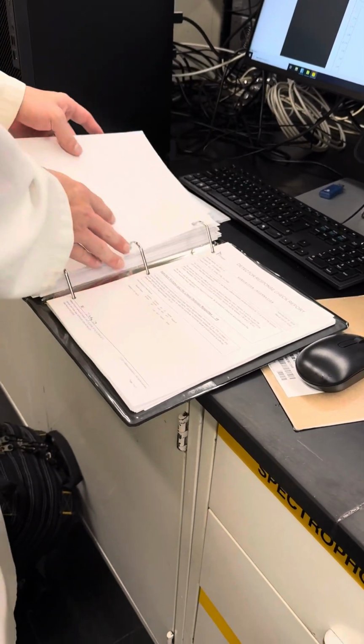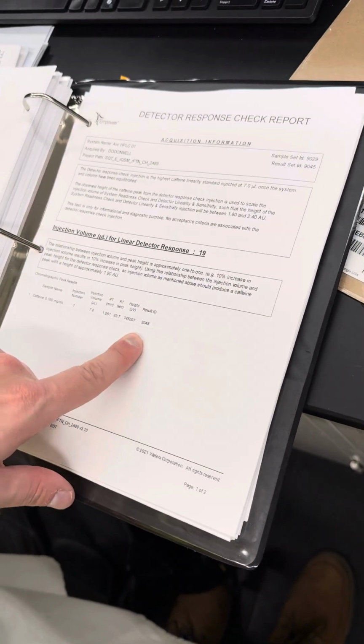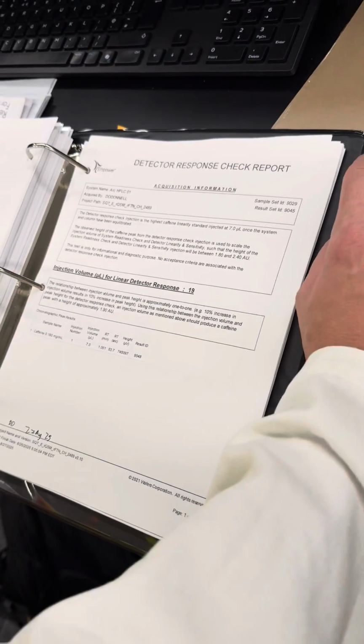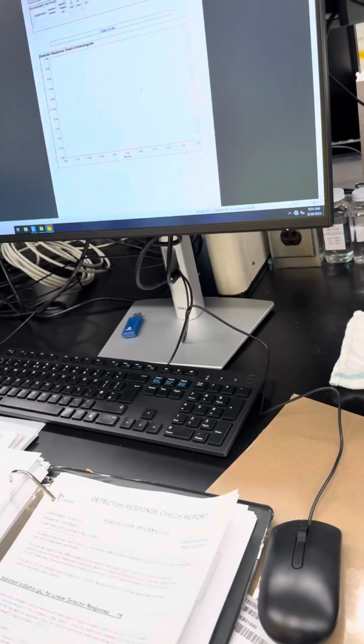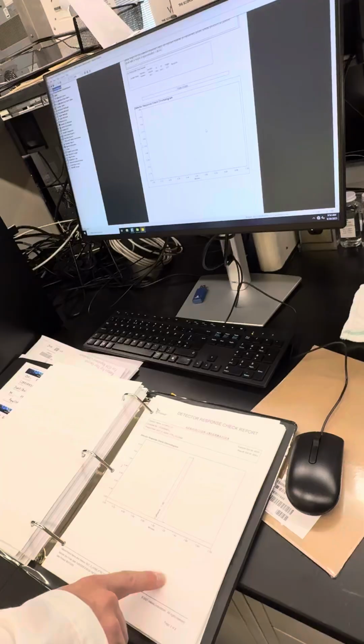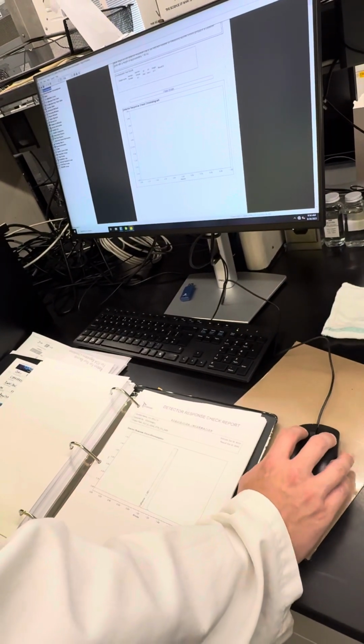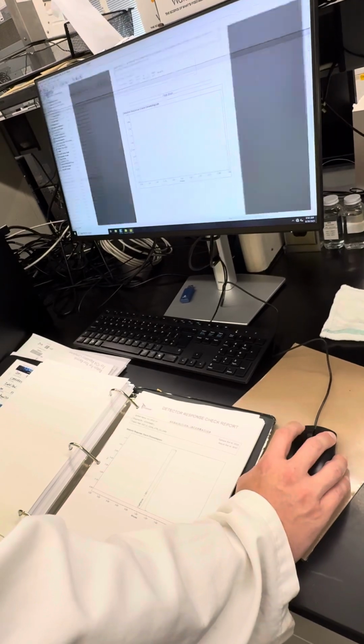So this is how we have ours set up. You see you've got your sample name, injection volume, your various things, and then this integrates to here. So you have a peak chromatogram here. Once you have your data in there, it'll create your peak, everything like that. So that is the report method.